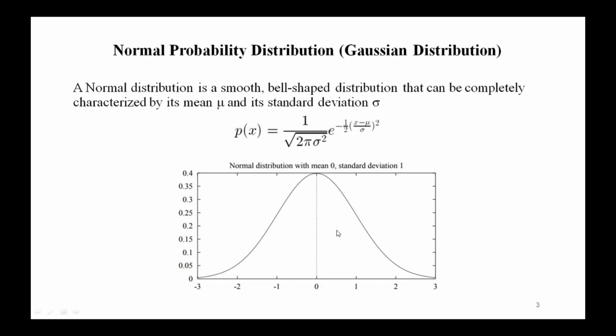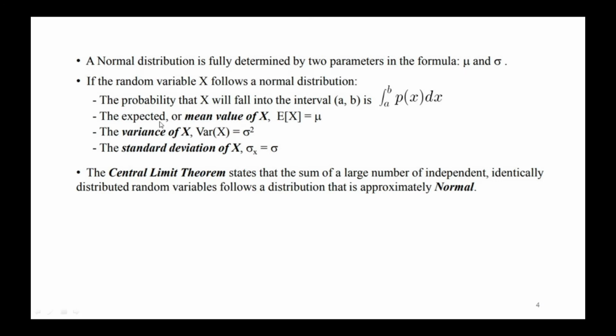This is one sample illustration that I have given, that is a normal distribution with mean 0 and standard deviation 1. p of x equal to 1 divided by root 2 pi sigma square into e raised to minus 1 by 2 into bracket x minus mu divided by sigma bracket square, right? Here the normal distribution is fully determined by two parameters in the formula. One is mu and one more is sigma.